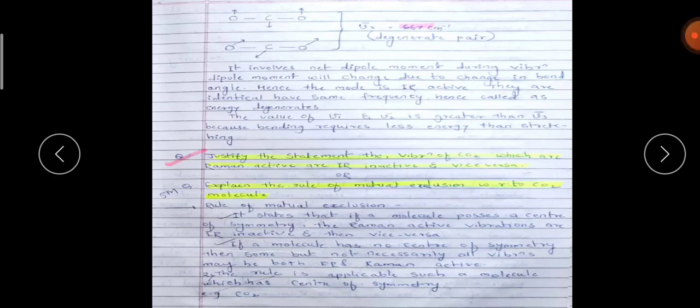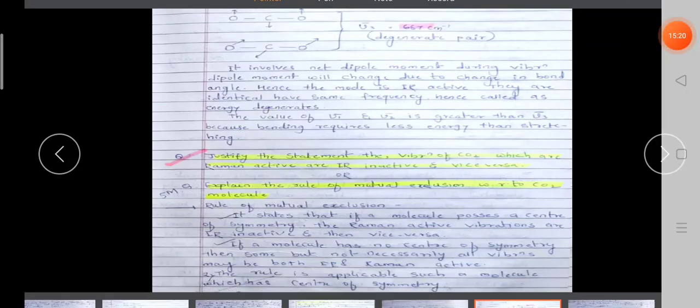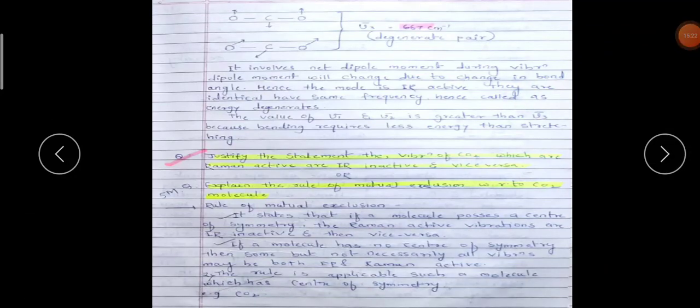Out of these, 6 questions will come, and if you read all this part, then you can easily write the MCQs also. MCQs are also based on this part. At that particular part, I said this part will be for numerical and MCQ purposes. You got this point very well. Now you should know Raman active and Raman inactive, because you know the rule of mutual exclusion. That may come for MCQ purposes.